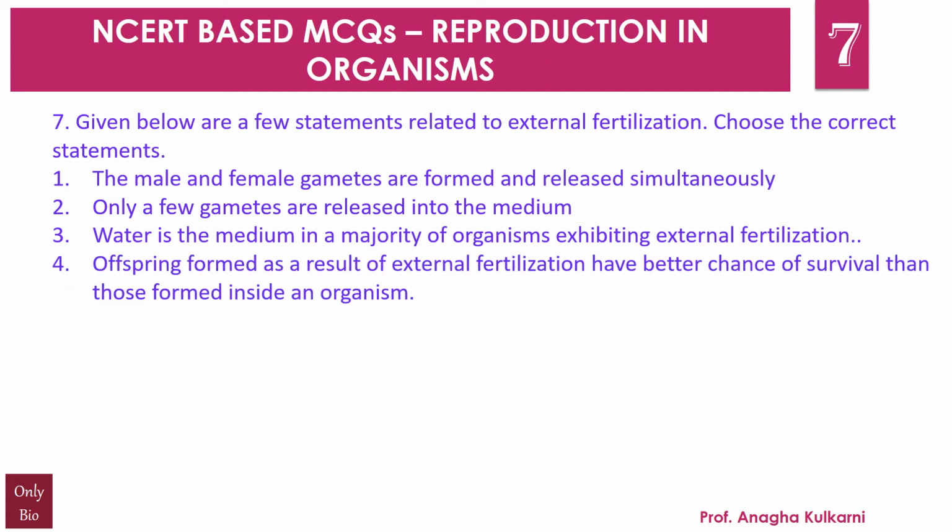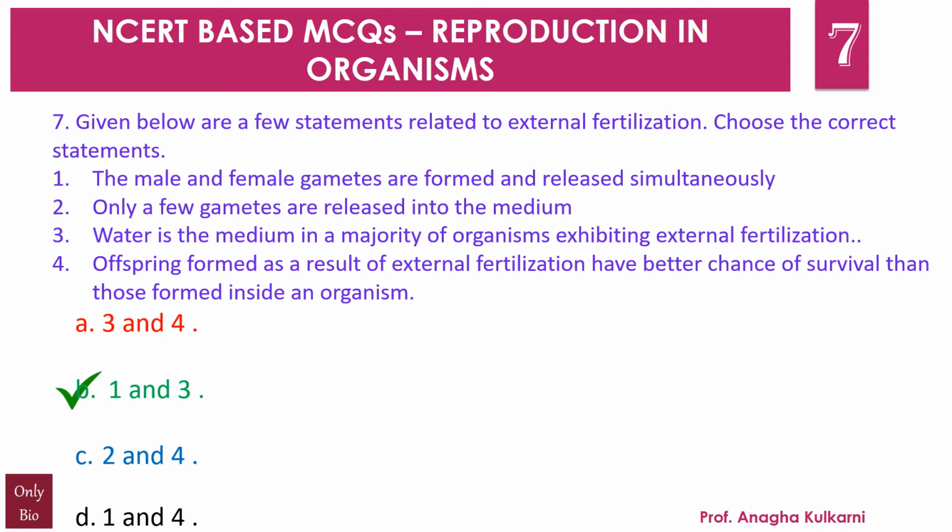Fourth, offspring formed as a result of external fertilization have better chances of survival than those formed inside an organism. And your options are A, 3 and 4, B, 1 and 3, C, 2 and 4, D, 1 and 4. And the correct answer for this question will be B, 1 and 3.